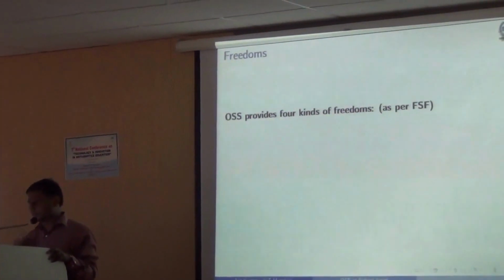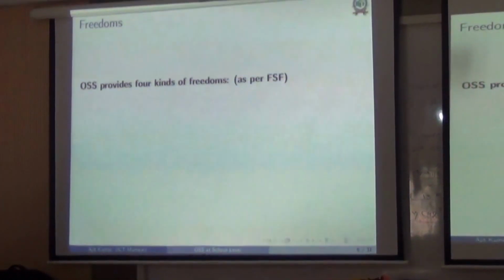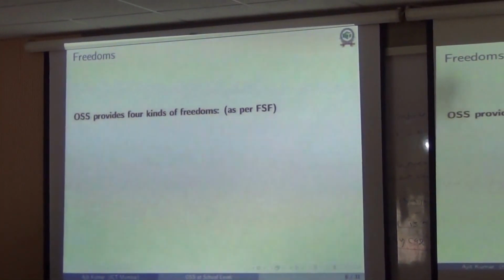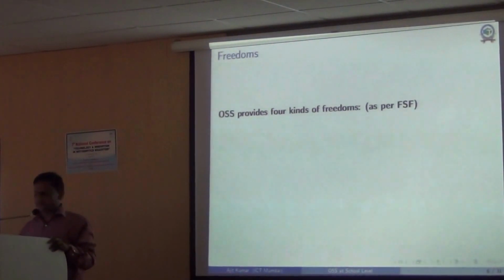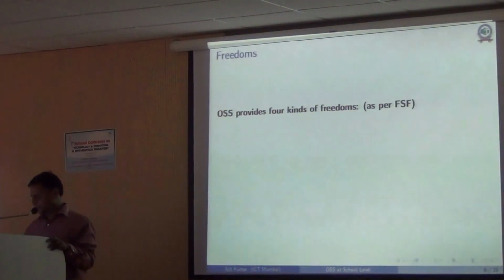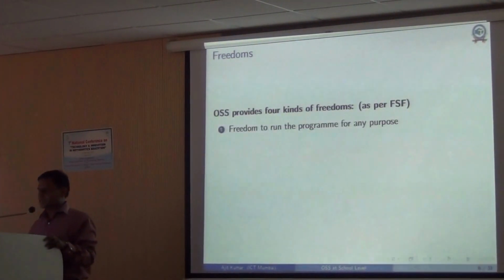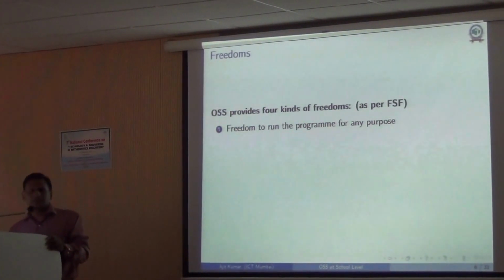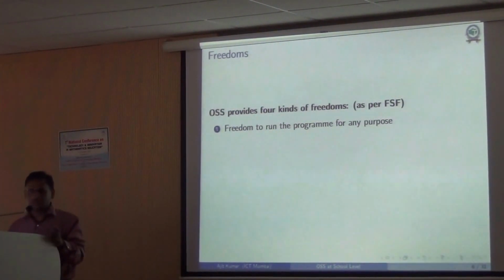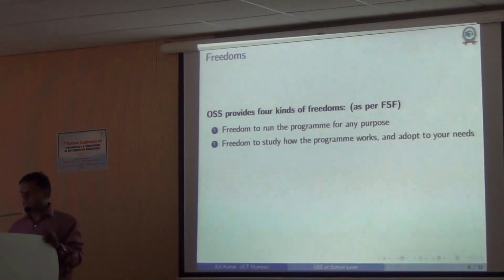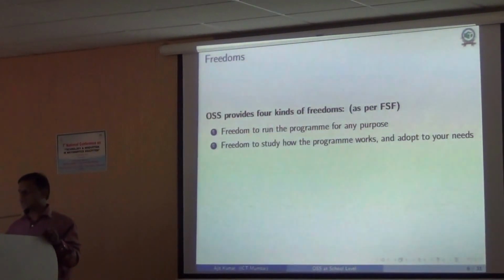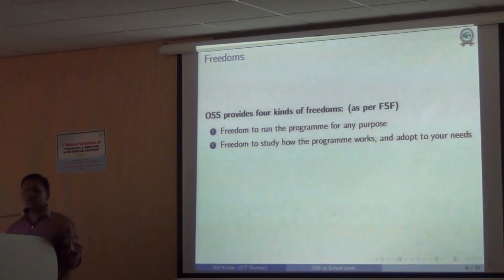But if you look at the free software foundation, they mention there are 4 freedoms that come with this software. The freedom to run the program for any purpose. You can use it for any purpose. Freedom to study how the program works and adapt it to your needs.